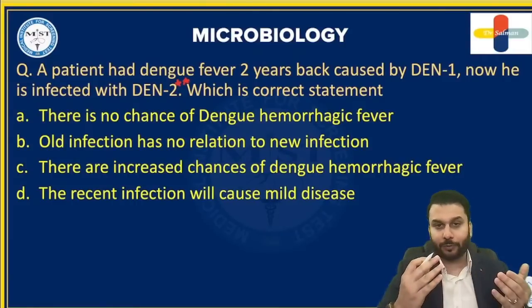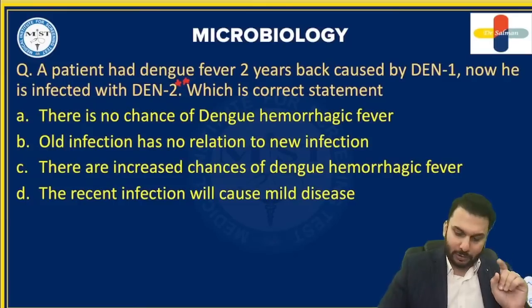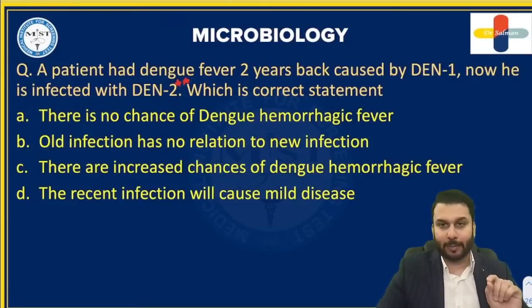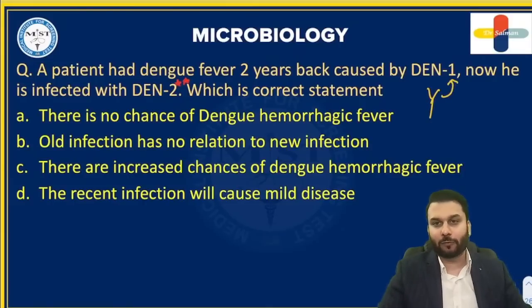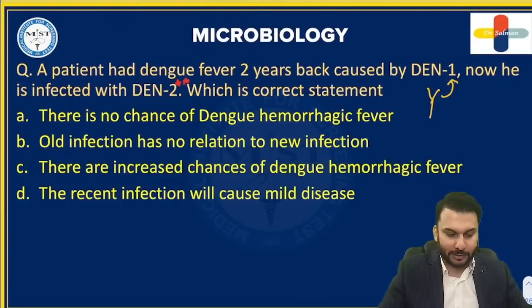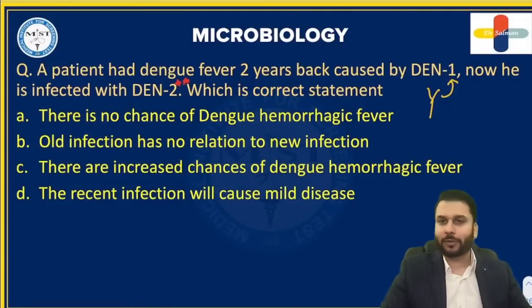So guys, understand what I'm trying to tell you here. Something paradoxical is happening. When you get infected by DEN1, some antibodies might have formed in your body against the DEN1 virus. Now, this may happen years later, months later, whatever it is.